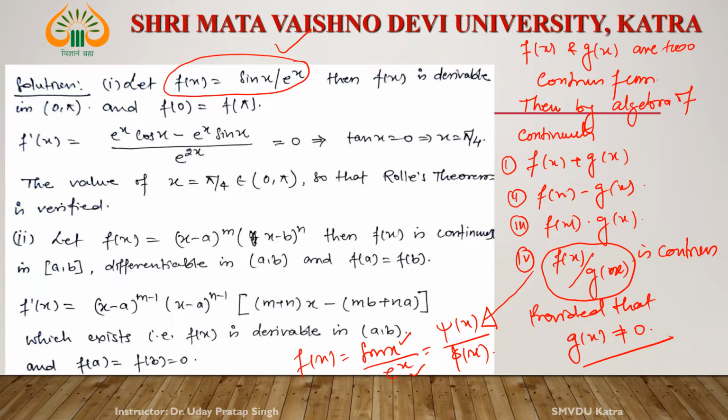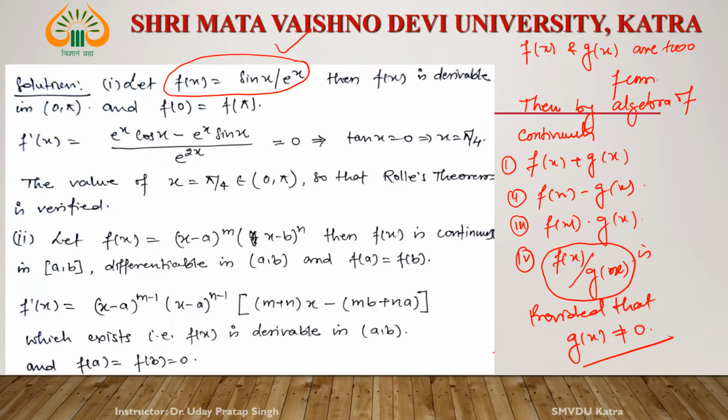And what is the second condition? The second condition is similar to the first condition. Instead of continuity, we will use differentiability.